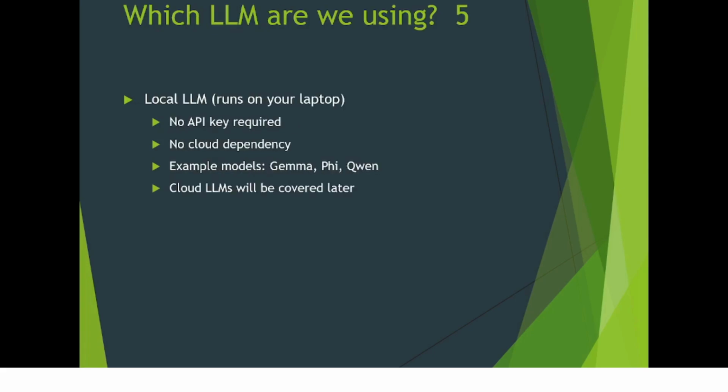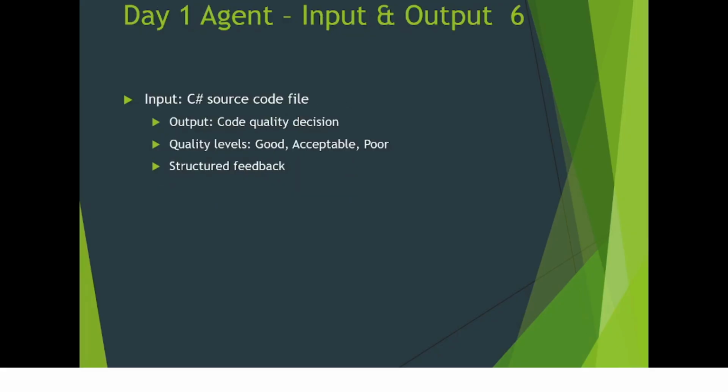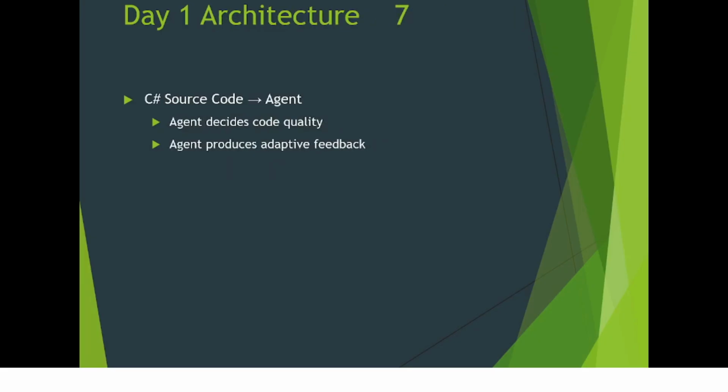We start with a local LLM so that we understand the limitations and behavior clearly. A local LLM we have to install on the machine. There is no API key and no dependency. Cloud LLMs will be covered later. These agents evaluate code. They do not just explain it. So you can see, using .NET and C#, in the output we will get a code quality decision, a code quality level, and structural feedback on the improvement areas. This decision step is what makes it an agent. So the code quality agent produces adaptive feedback.